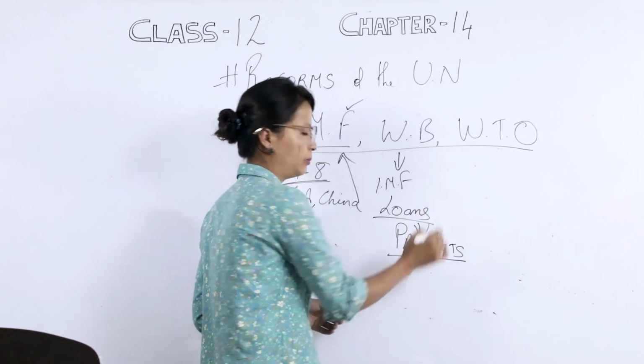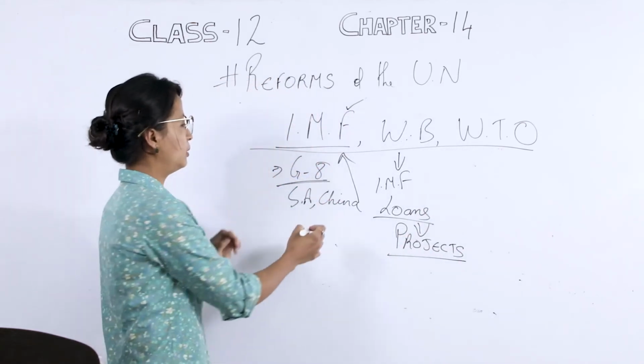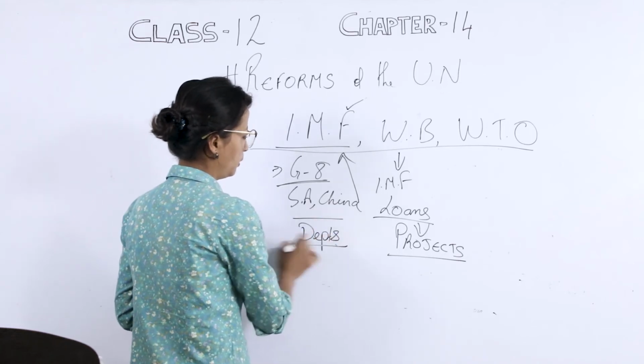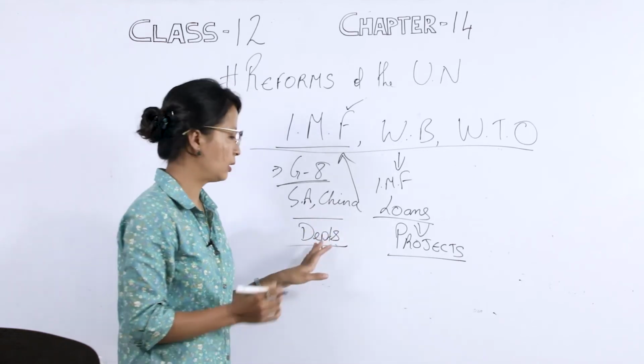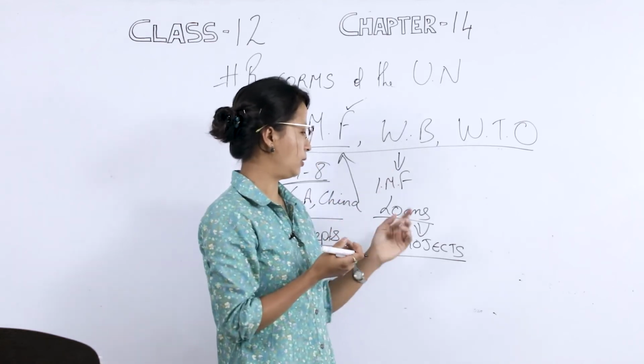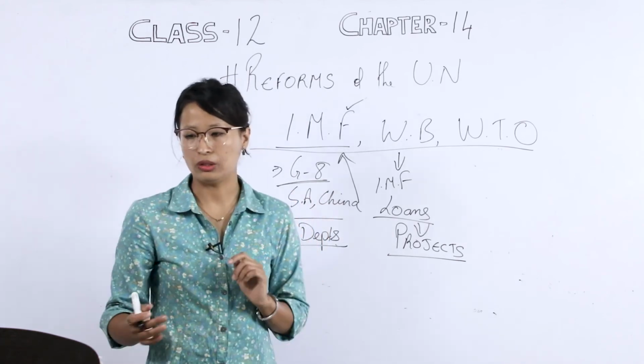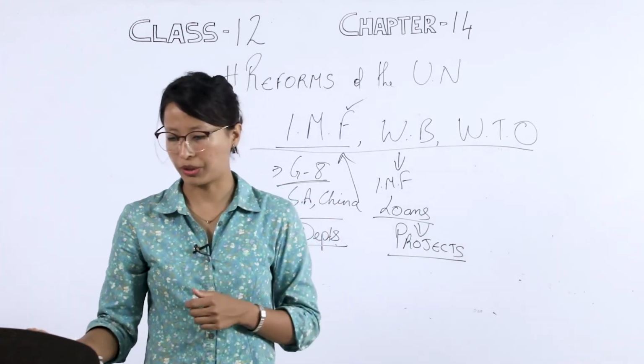Please remember, the IMF also gives loans, but to pay off their debts. And the World Bank gives loans for developmental projects. So you have to learn the difference between these two economic organizations.